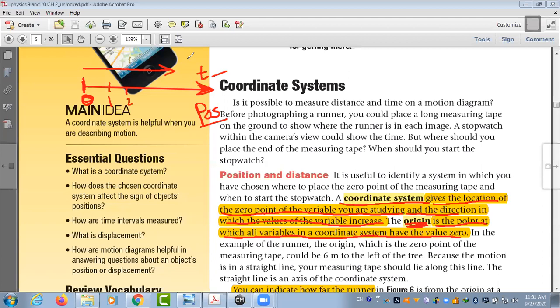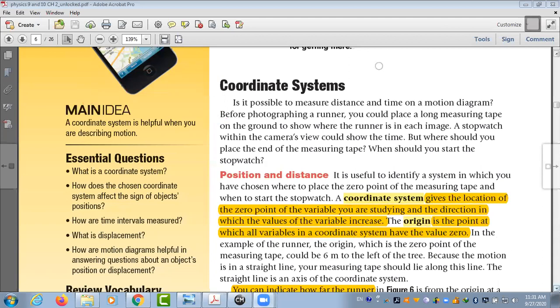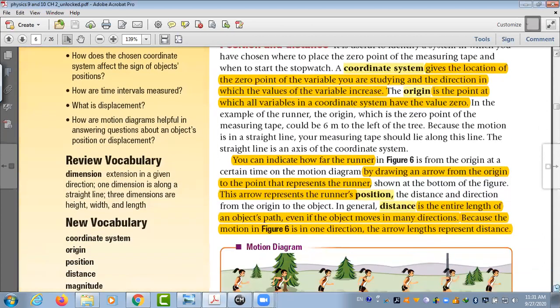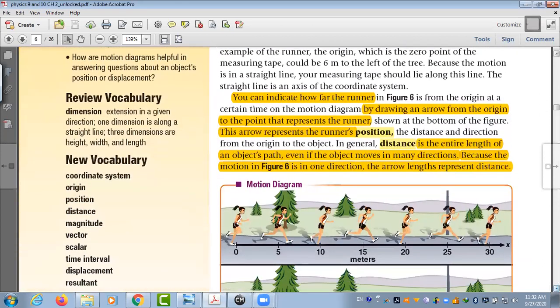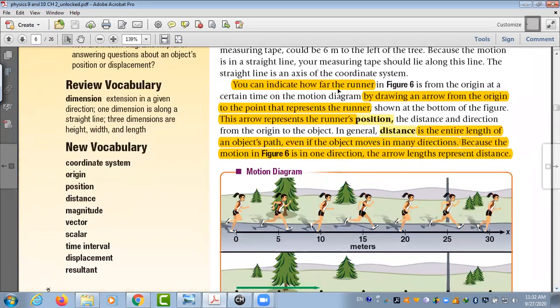All of these things, I think, are easy because we are talking only about definitions. But you have to understand what it means when we transfer it into a drawing, and how we can indicate how far the runner has gone by drawing an arrow from the origin to the point that represents the runner, like this one.